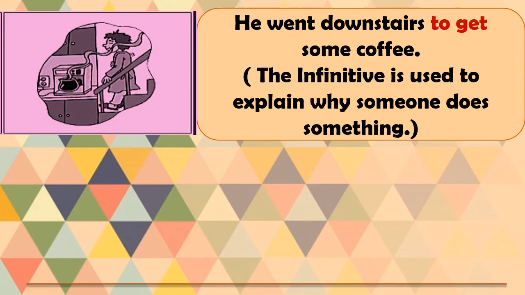Okay, so here we are learning how and when infinitive forms are used. So this is the next thing we are learning. Very interesting about the infinitive form, that it is used to explain why someone does something. In such cases, you can use the infinitive verb form. He went downstairs to get some coffee. He went to the market to get some vegetables.